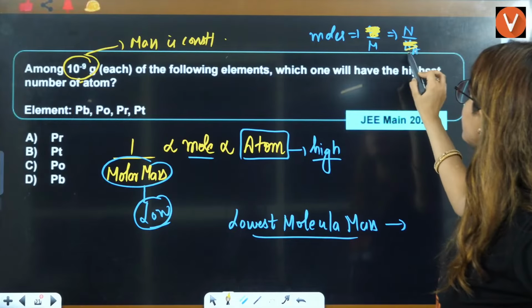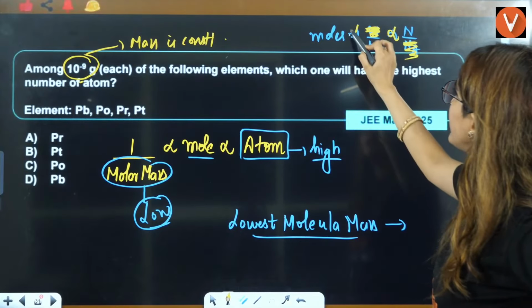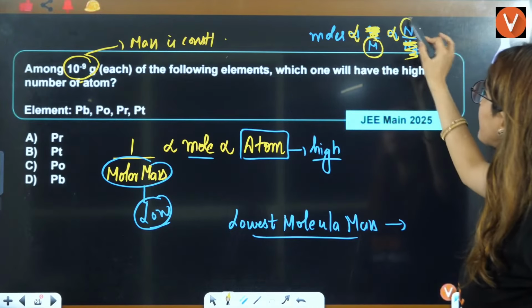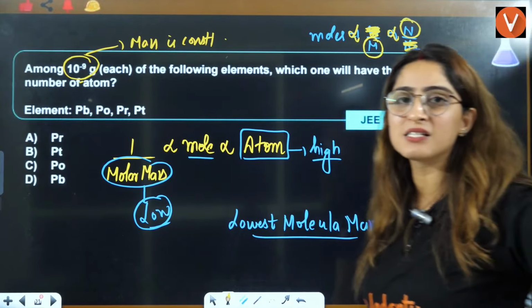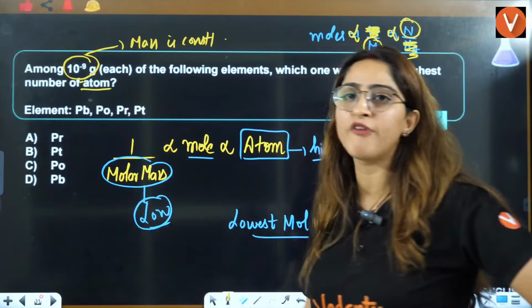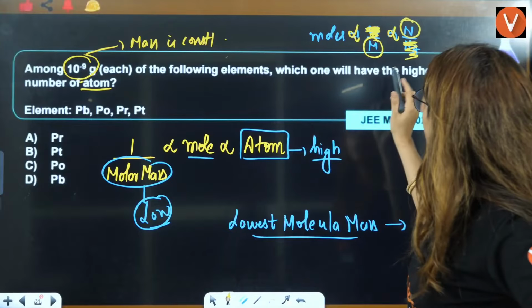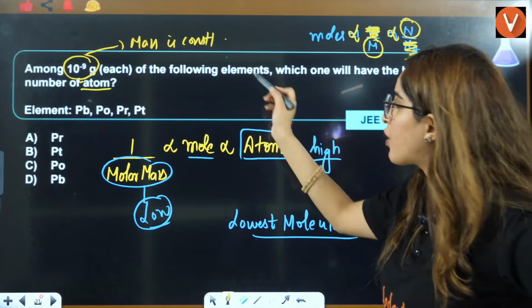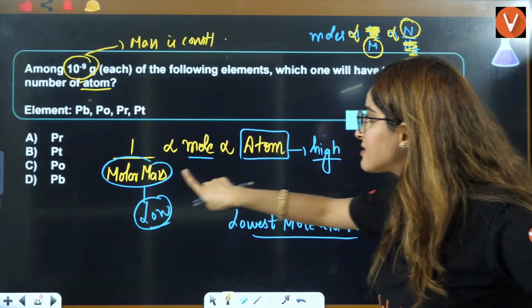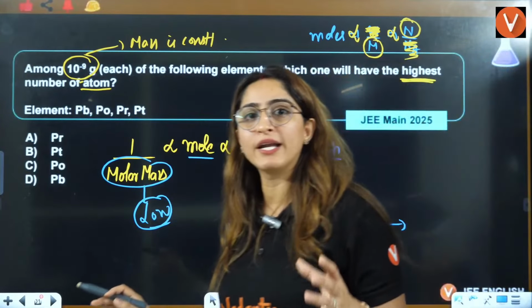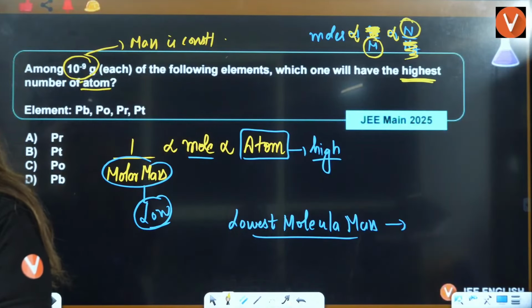This is also constant. So this variation only I told you, that mole is inversely proportional to molar mass and directly proportional to particles, and particles here are in the form of atoms. They are asking you which will have the highest number of atoms. If this should be highest, then this should be lowest. That's why we are calculating the lowest molar mass here.